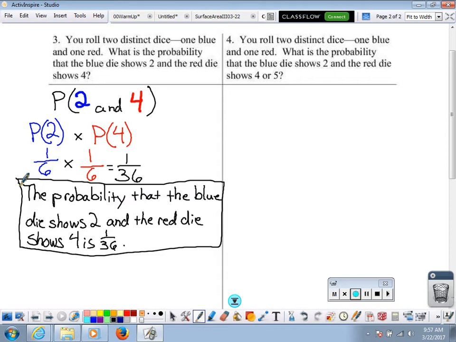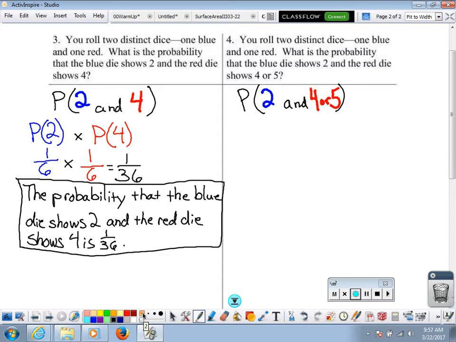Okay, we've got the same two distinct dice, one blue, one red. We want the probability that the blue die shows 2 and that the red die shows a 4 or a 5. So this one's going to be a little bit tricky, but not that bad. So again, we're looking at the probability the blue die shows a 2, but this time we want the red die to show either a 4 or a 5. Either one of those would be counted as a success.